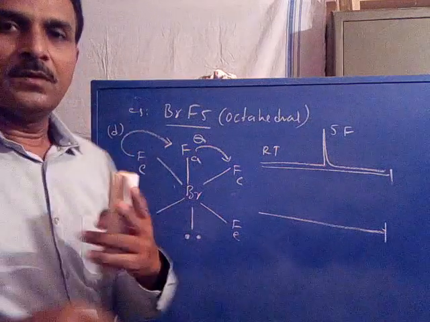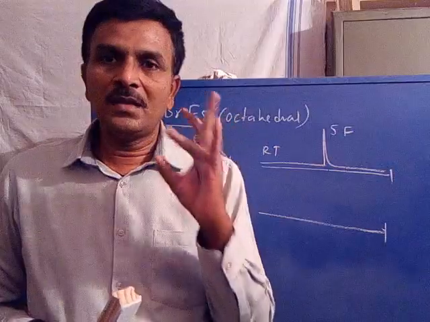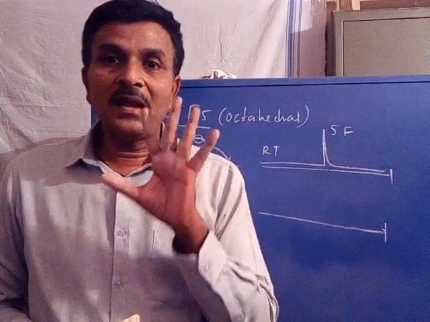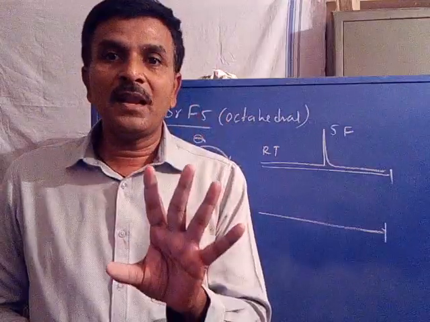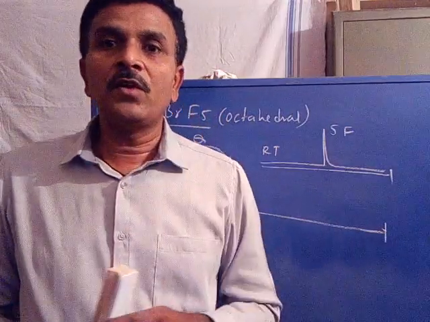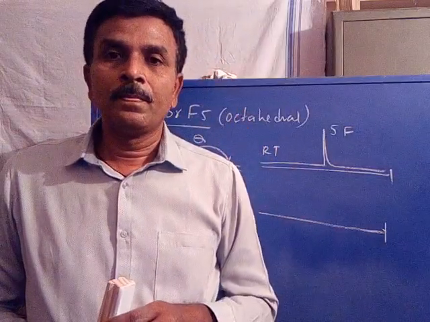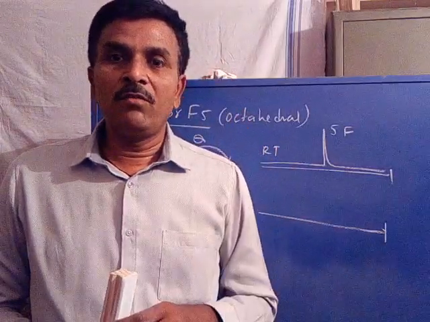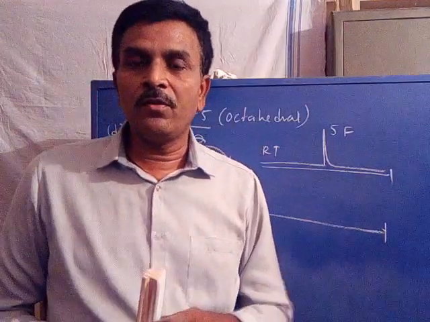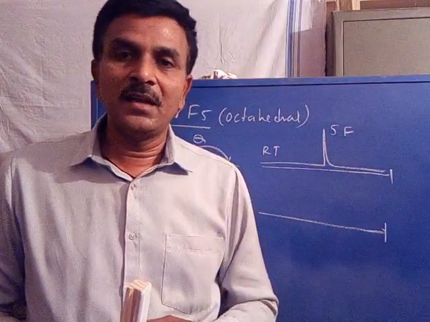So 2 signals appear, one for axial, other for equatorial. Axial fluorine signal appears as a quintet. Why does it appear as a quintet? Because it is coupled with 4 equivalent equatorial fluorines. 4 plus 1, its signal becomes a quintet. Now the equatorial fluorine signal is coupled with one axial, 1 plus 1, so a doublet signal appears.